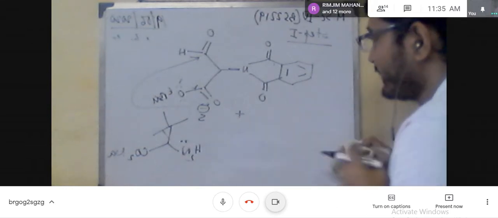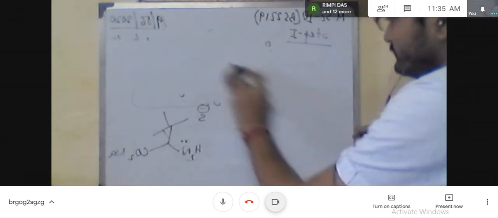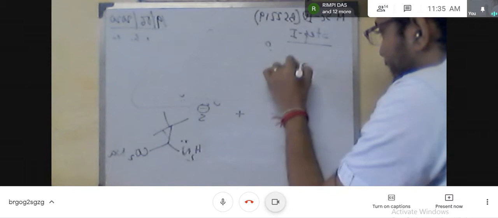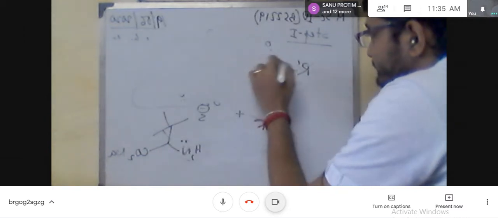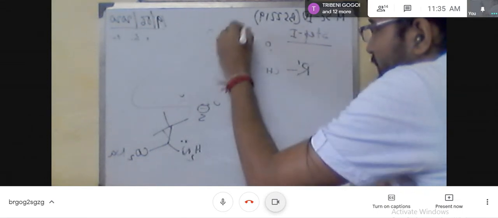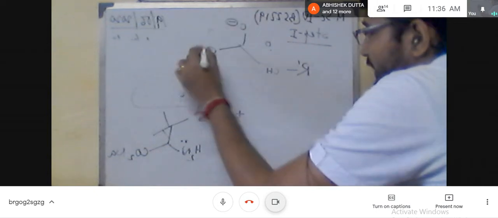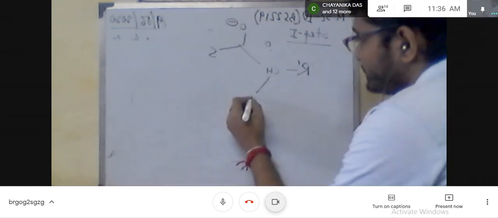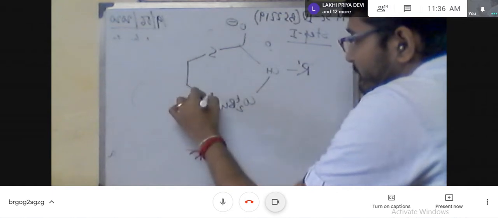Now I am writing this portion as R prime because I am not dealing with this part now. CH, S O minus, tertiary butyl, NH2 CO2H and the rest of the methyl group.